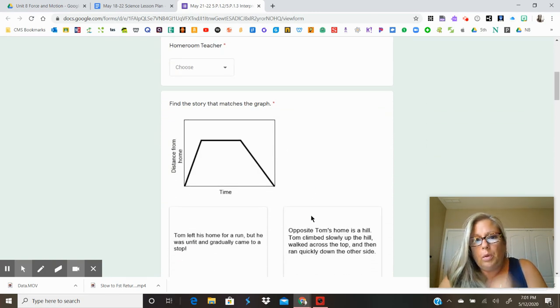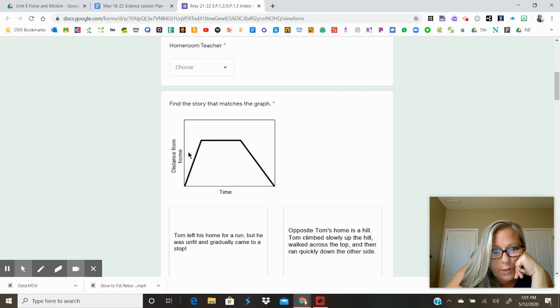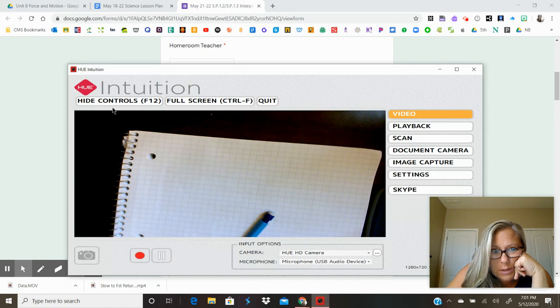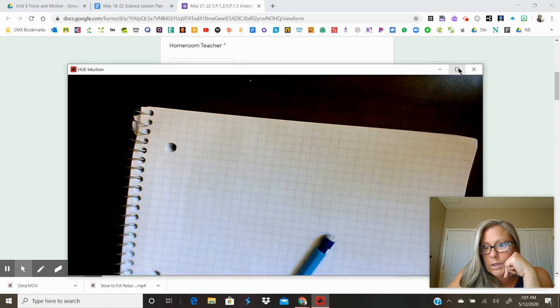When I evaluate this first graph, I see a diagonal. And we know that a diagonal means a constant speed, right? I'm also looking at it. Is it very steep or not very steep? I think it's kind of steep, right? So I'm going to write down a note about this. Make this a little bit bigger, right? And I'm going to say for the first one, fast constant.